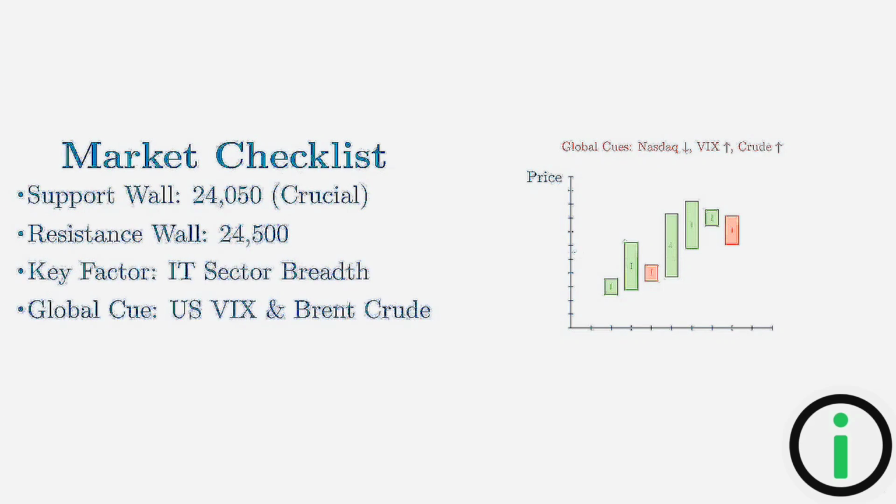The level that matters most tomorrow is 24,050. This is where the technical order block meets the heavy options concentration. If this floor remains firm, the structural uptrend stays intact. If not, we look to the deeper gaps below. Remember that because the current rally is so narrow and IT-driven, your choice of individual stocks will likely matter more than the index movement itself.